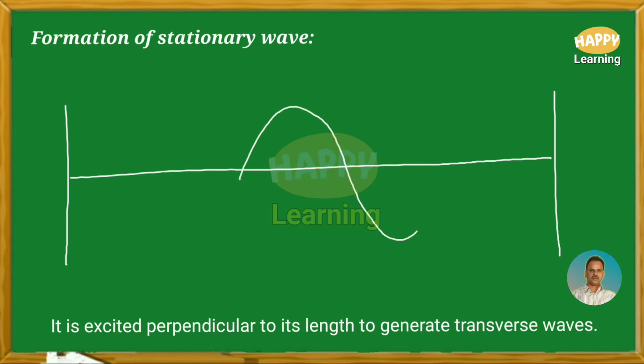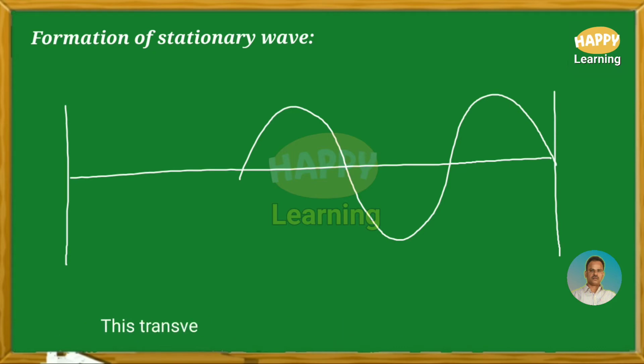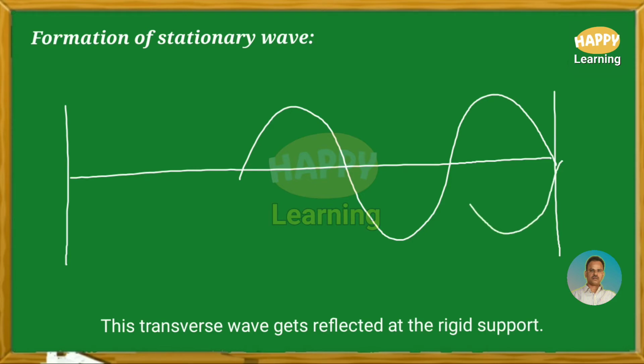When the string is plucked, a transverse wave is generated and it travels in the forward direction. This transverse wave gets reflected at the rigid support. So the crest becomes trough and the reflected wave travels in the backward direction as shown here.